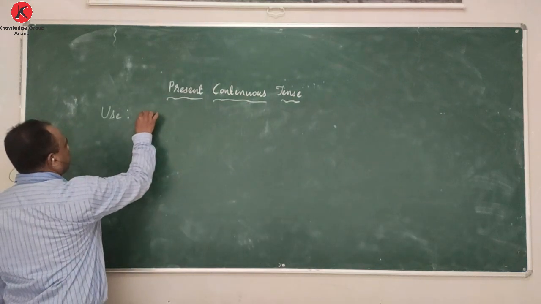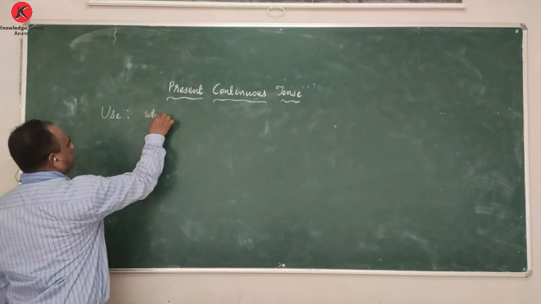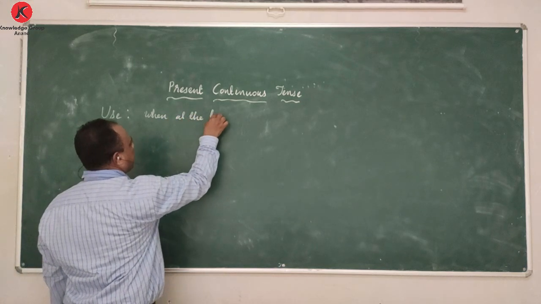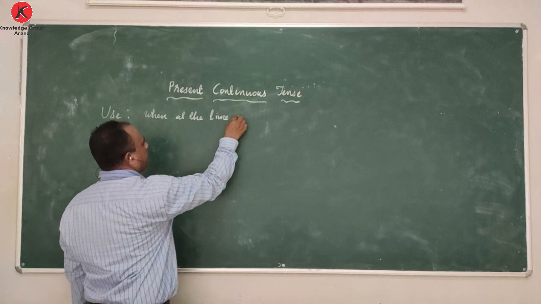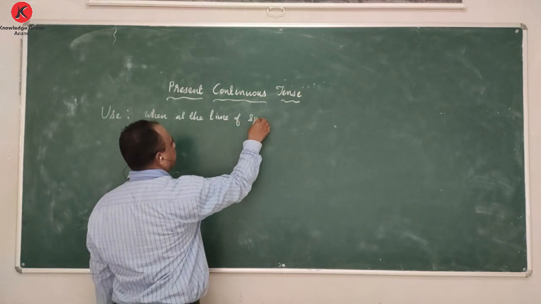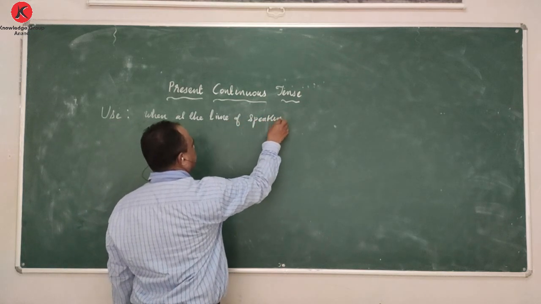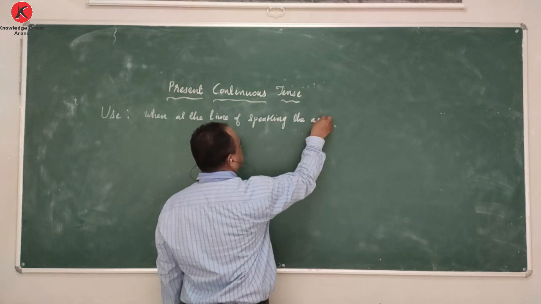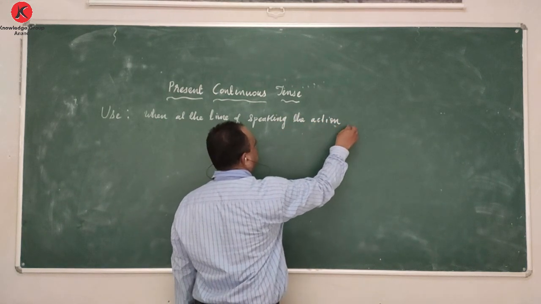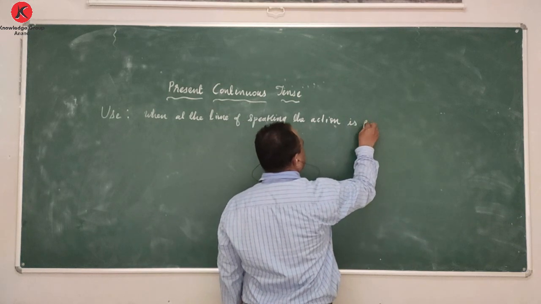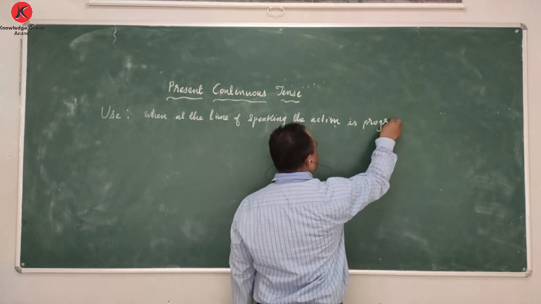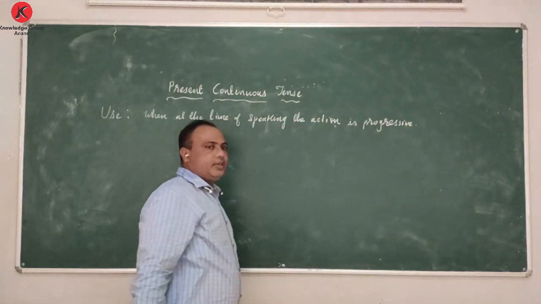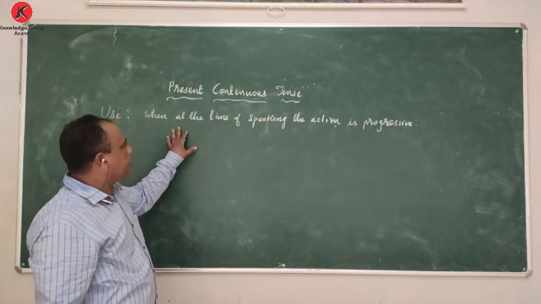First of all, when at the time of speaking the action is progressive, then we use present continuous tense.